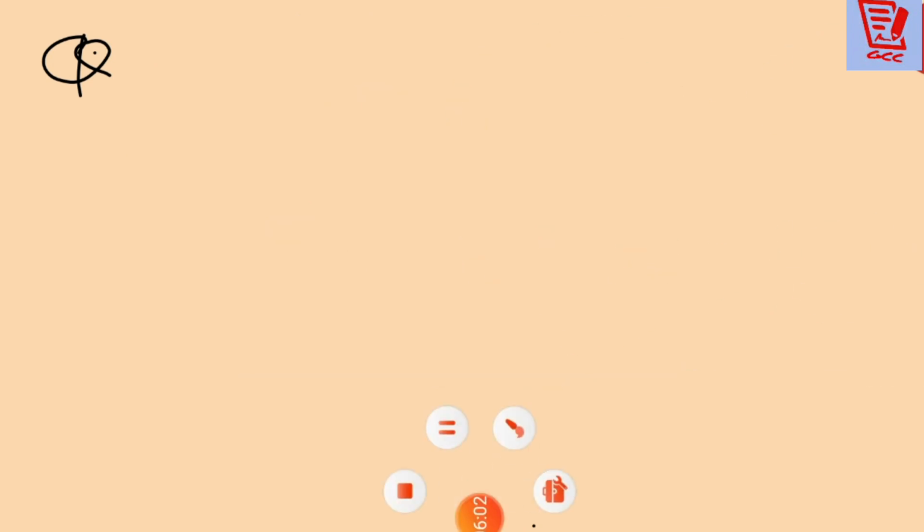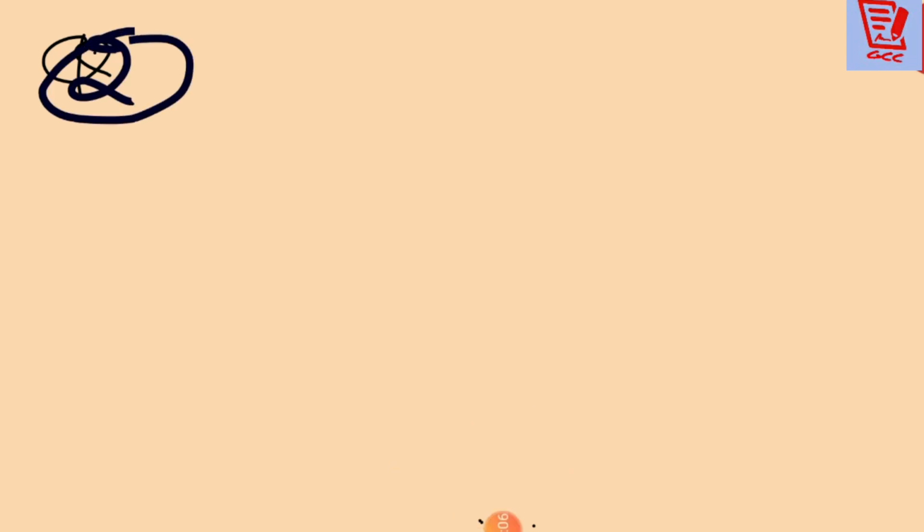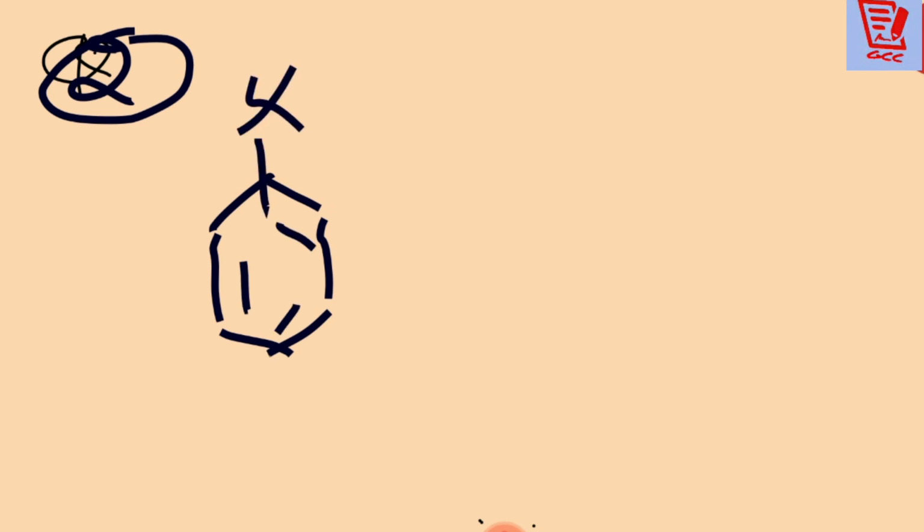Now we are going to do the second point, which is the difference in hybridization. Whenever we talk about the difference in hybridization, let this be our benzene ring with the halogen, and this is the alkyl halide.